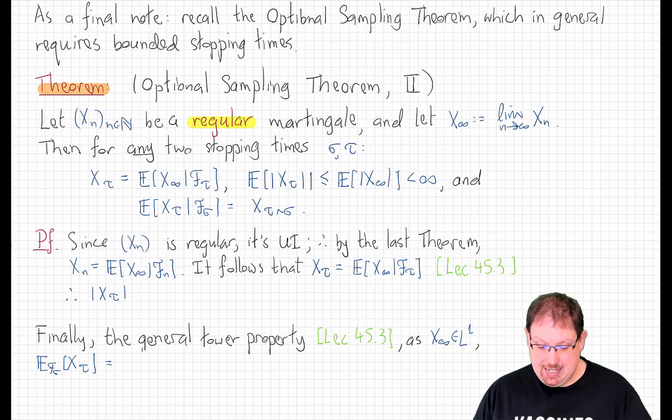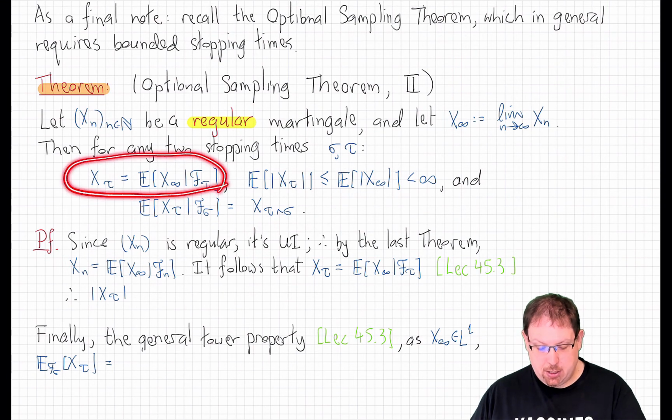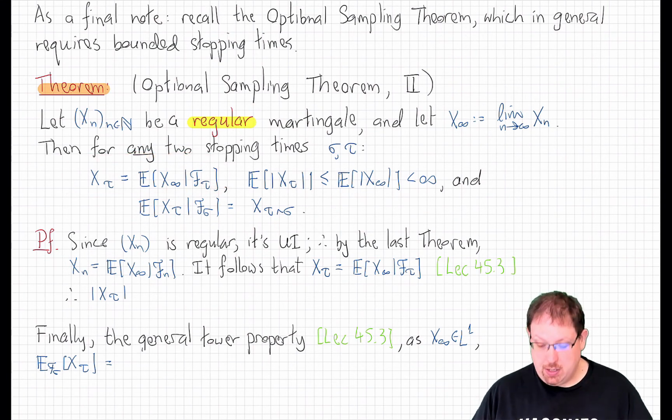The proof is a very straightforward consequence of all of the results we've now proved. First of all, since by assumption x_n is regular, we've shown that it is uniformly integrable, and therefore by the martingale convergence theorem that we proved a few slides ago, x_n can be computed by conditioning x infinity on F_n, but that means that this follows essentially by definition, as we showed in lecture 45.3, how to condition on the sigma field F_tau.